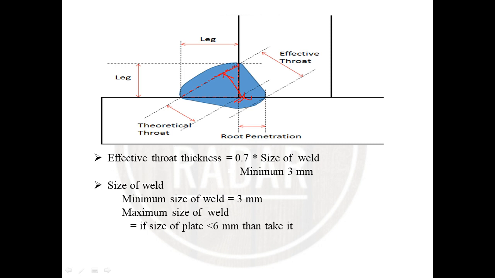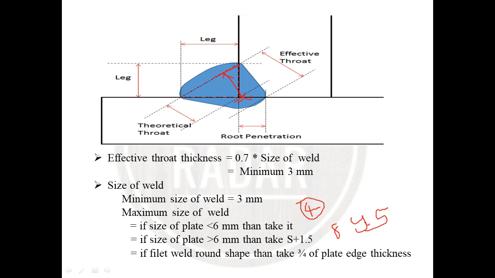plate size is less than 6 mm, then it is taken as 6 mm. If the size of plate is 4 mm, the size of weld is taken as 4. The second criterion is if the size of plate is greater than 6, then it is taken as S plus 1.5. If the size of plate is given as 8 mm, then the size of weld will be 8 plus 1.5, which is around 9.5. So 9.5 is taken as the size of weld.